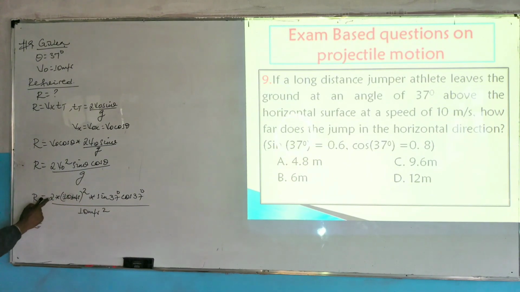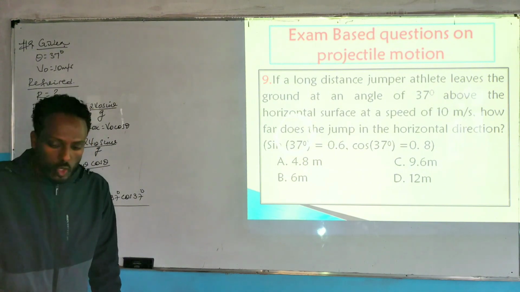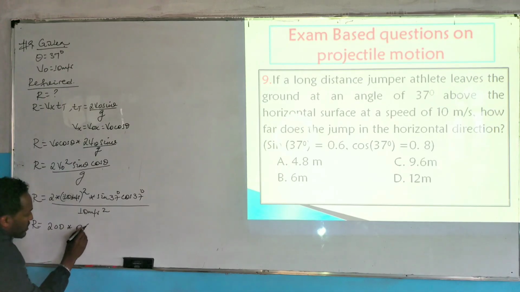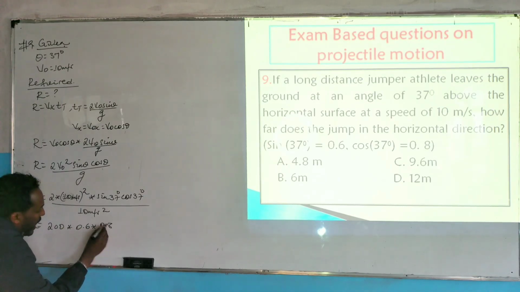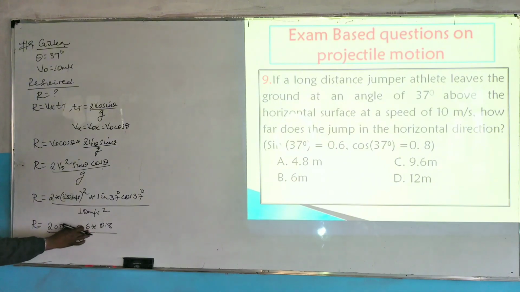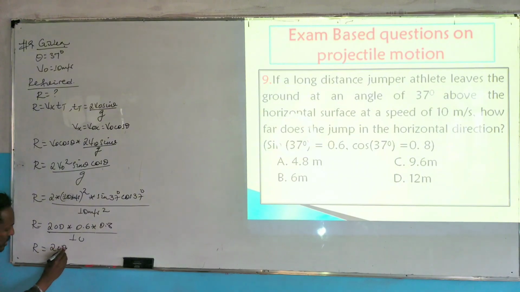Then horizontal displacement R is equal to 100 times 2, which is 200, multiplied by sin 37, which is 0.6, multiplied by cos 37, which is 0.8, divided by 10. So what does this come to? 0.6 multiplied by 0.8. Range R is equal to 200 multiplied by